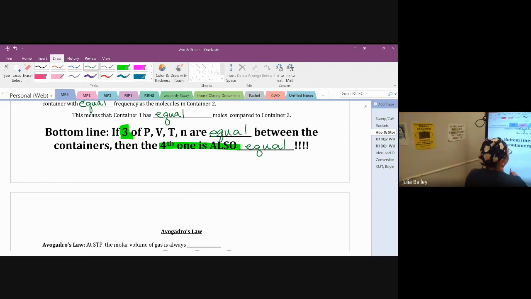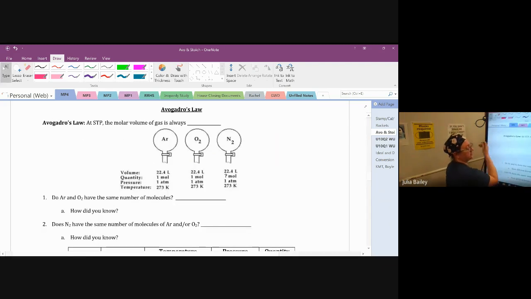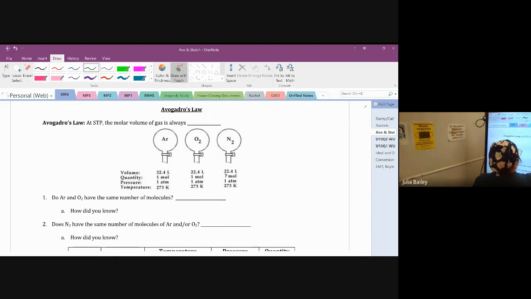Let's look at the next page. If you're watching this in spring 2022, I'm now looking at page 37. Avogadro's law. At STP, the molar volume of a gas is always 22.4 liters. Here's what this means. Because I know that if three things are equal, the fourth thing has to be equal. I can say for any two containers, if they are at STP, you may or may not remember, that means standard temperature and pressure.